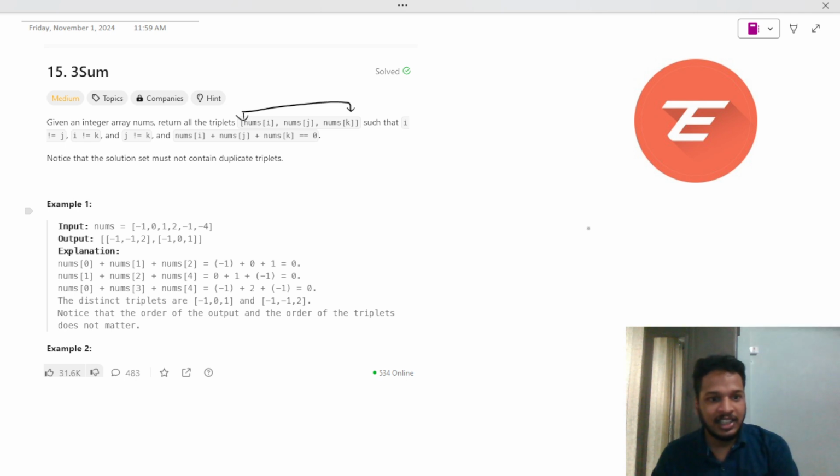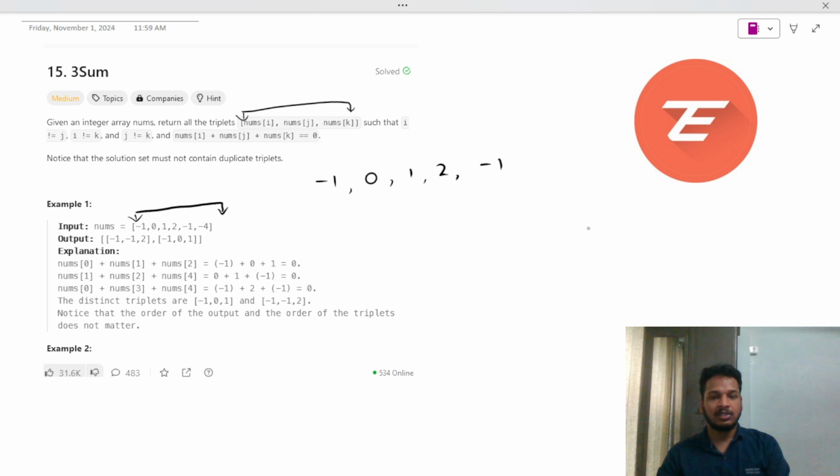What it suggests is that there is an array of integers: -1, 0, 1, 2, -1 and -4. We have to make the sum equal to 0. So we can clearly see that -1 plus 0 plus 1 is 0. So this is a triplet.